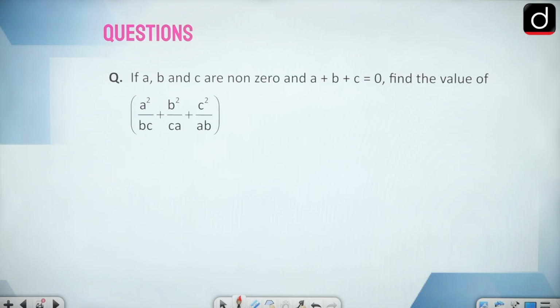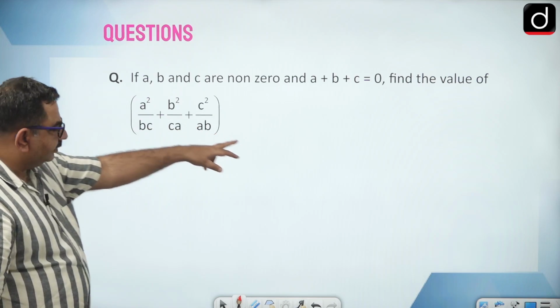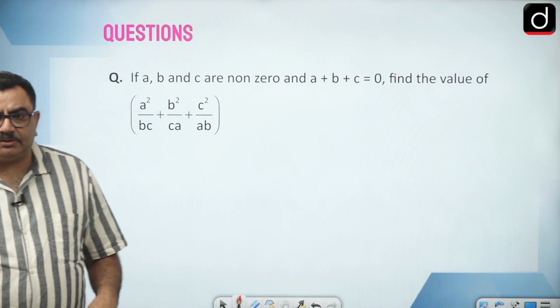Like, here a, b, c are non-zero numbers, and a plus b plus c is equal to 0, find the value of this expression, and then options will be given.